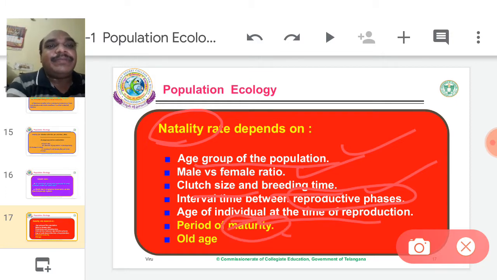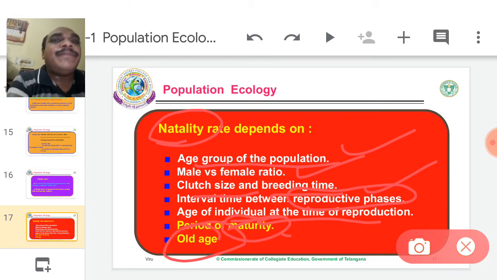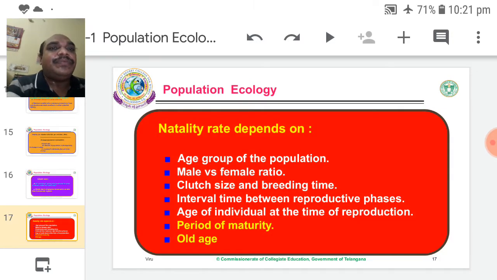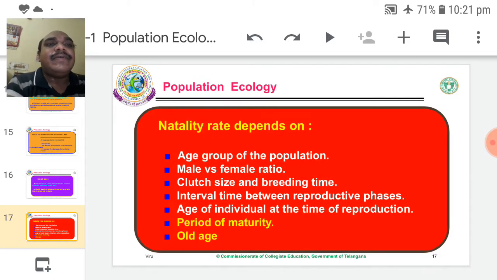Period of maturity and old age. Old age is also one of the reasons. Old age is generally not capable of producing new offsprings. It is also linked with the natality. Natality means birth rate.